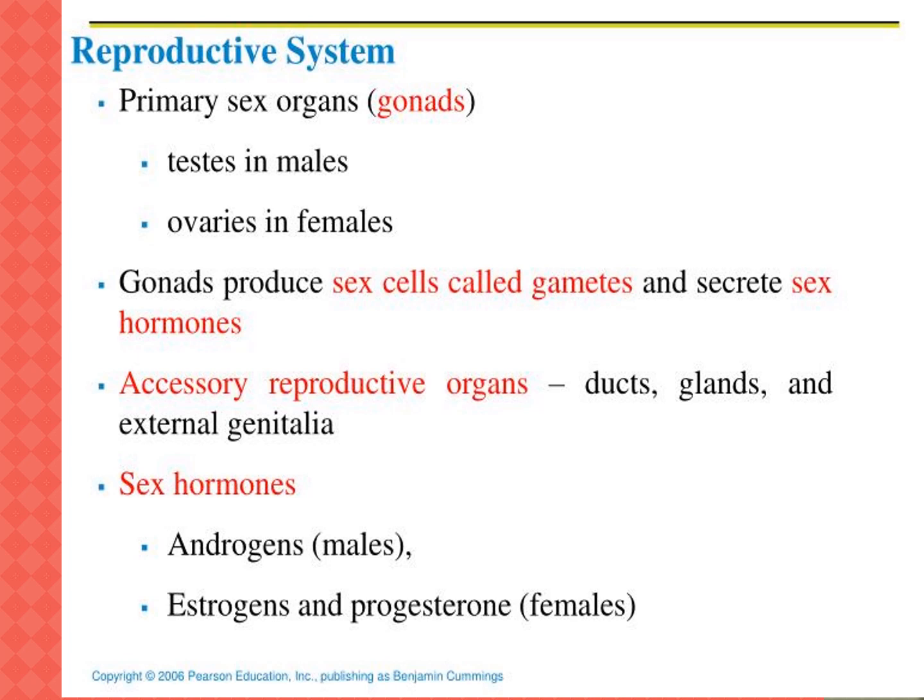Next, the female picture is not given here. The female accessory sex organs are the fallopian tubes, uterus, cervix and vagina.